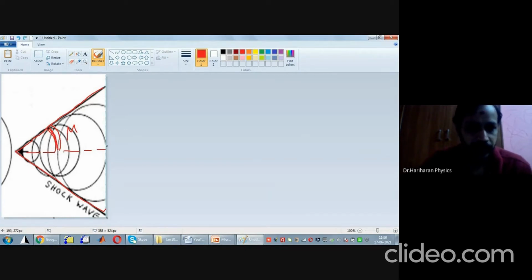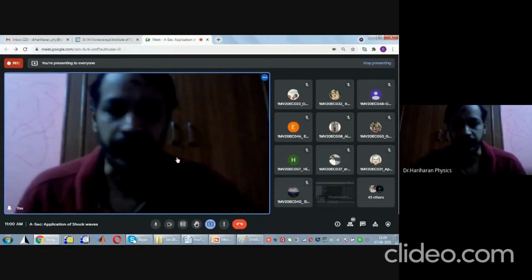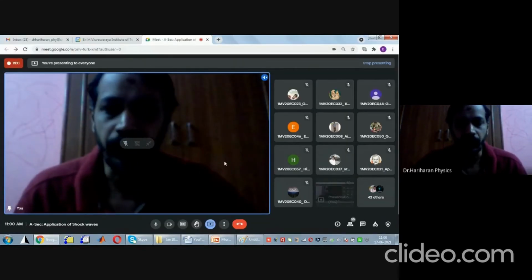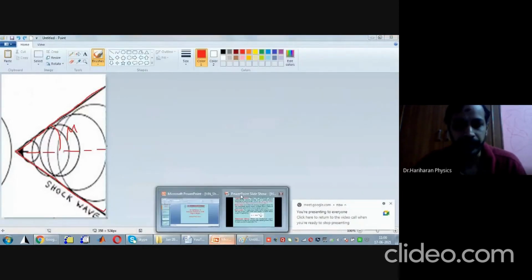Can you see here? This is called Mach angle. Okay, so this will be related to the Mach number by the relation sin mu is equal to 1 by M. So this is done. These are just the recapitulation of what happened in the previous class.